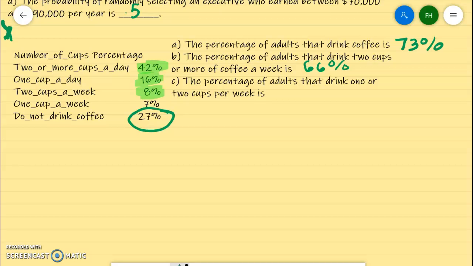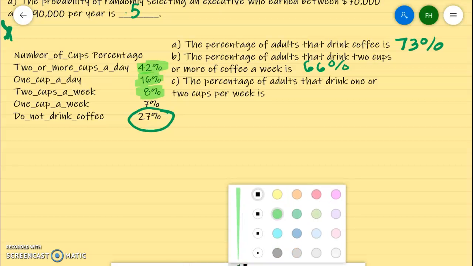Okay, for C, the percentage of adults that drink 1 or 2 cups per week. So only 1 or 2. So let's think about that. If we drink 2 or more cups a day, well, we're drinking 14 cups of coffee a week. So definitely not included. If we drink 1 cup a day, well, that's 7 cups a week.